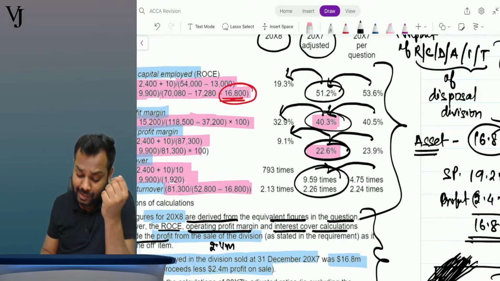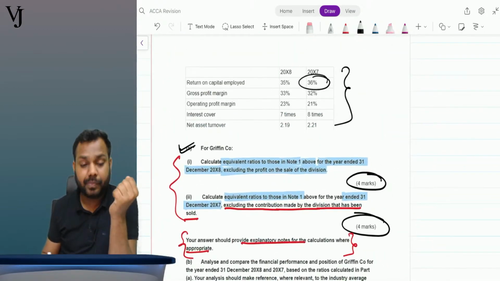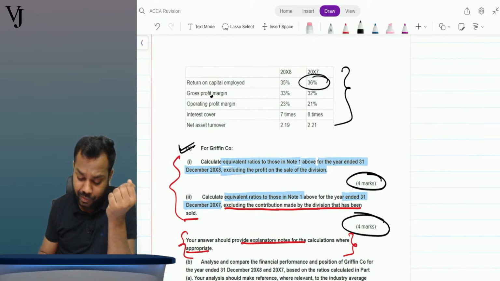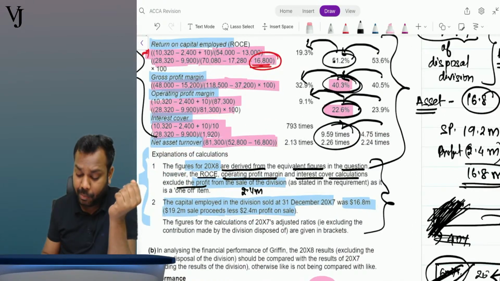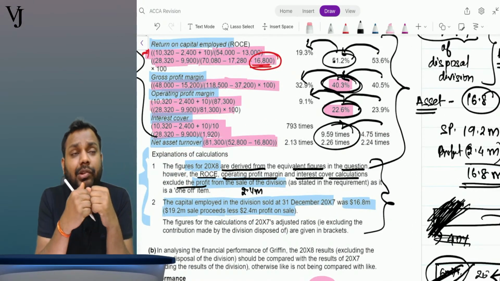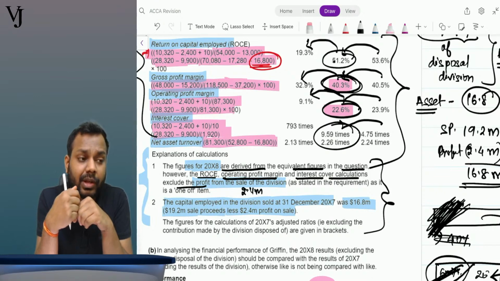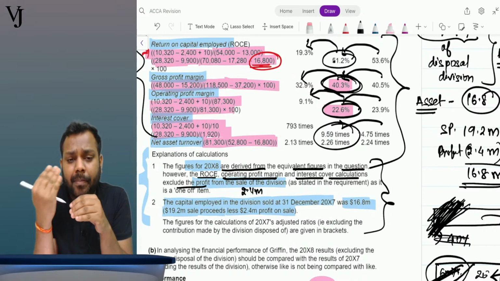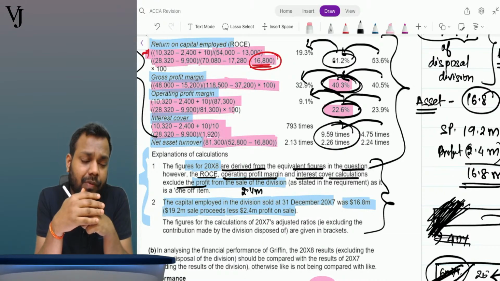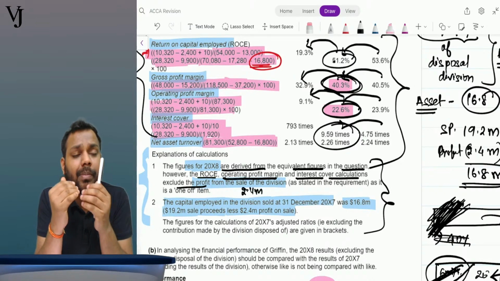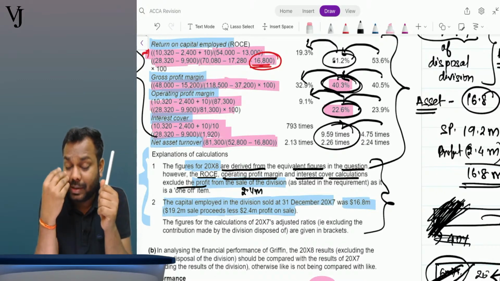Just see, the ROCE was 51.2, industry average for ROCE was 36, significantly high. The industry average for gross profit margin was 32, and this company had 40.3. Meaning thereby, we superseded the industry averages in the previous year. In the previous year, excluding the impact of the division that is sold, the profit margin exceeded the industry averages.